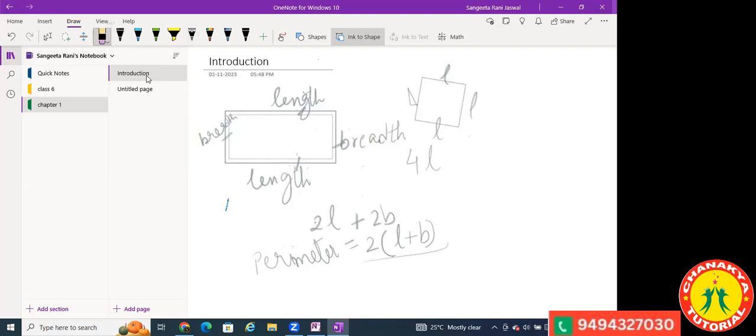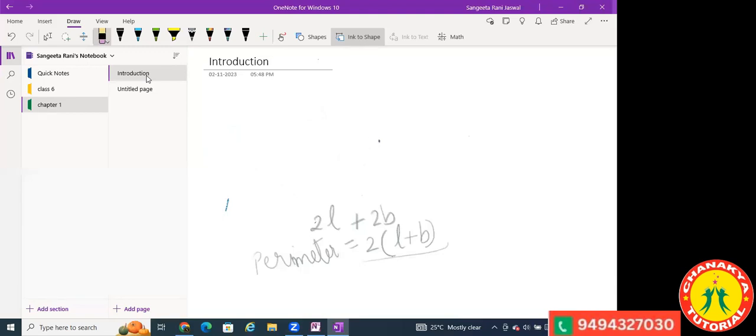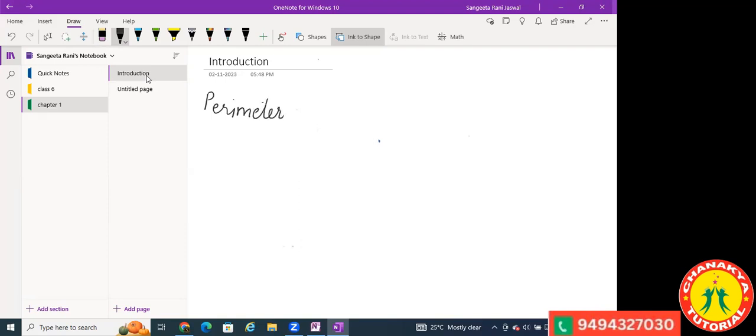You can note down in your notebooks: perimeter of a rectangle is given by the formula 2 into length plus breadth.